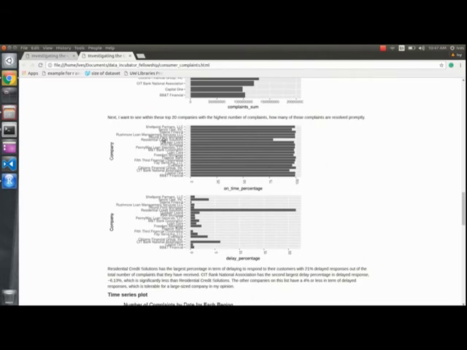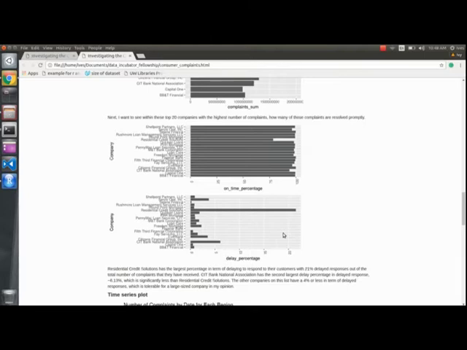The top part here that I'm showing is the on-time percentage that a particular company has, which represents the proportion of complaints over the total complaints the company has that were responded to on time to their customers. While the bottom part, what you're seeing is the percentage of delayed responses that they have to their customers.